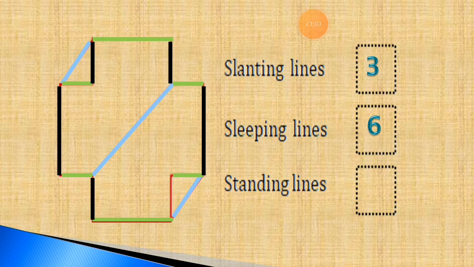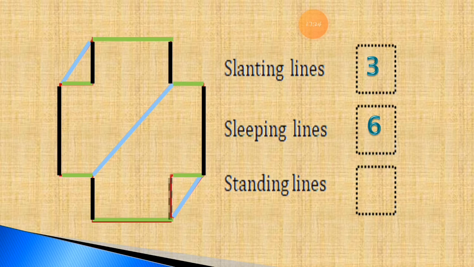If you are using blue color for the sleeping line, you have to overwrite all the sleeping lines with the blue color. I am just giving examples. If you like any other color, you can overwrite with that color.